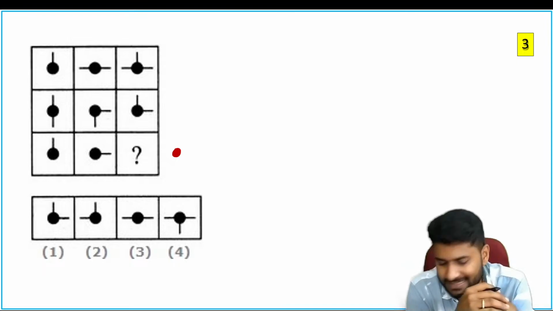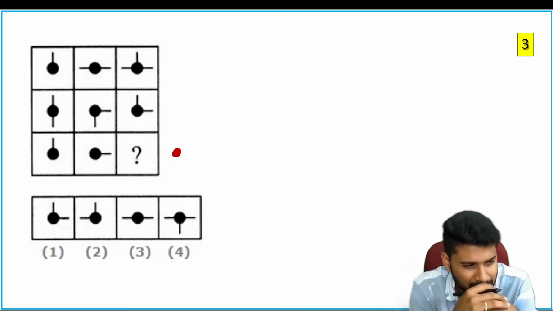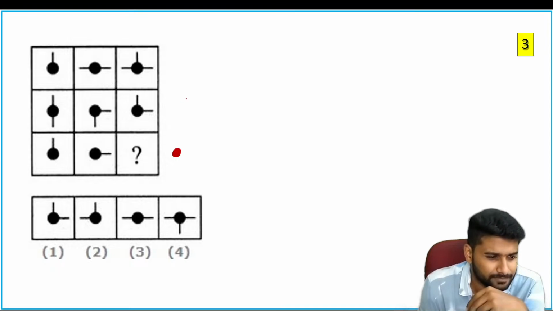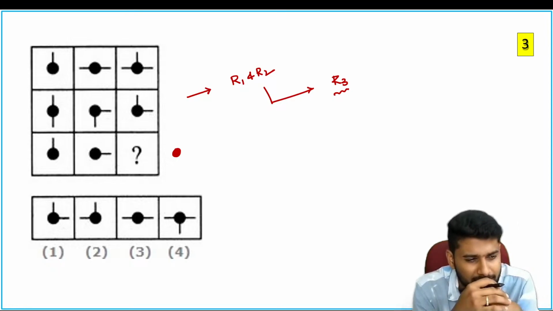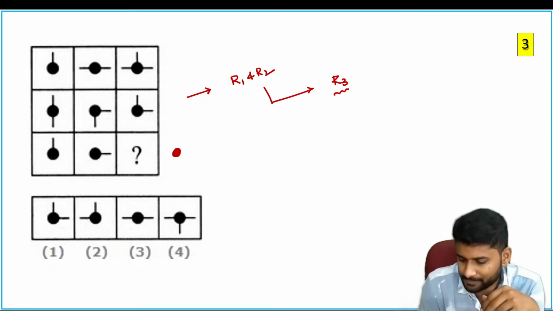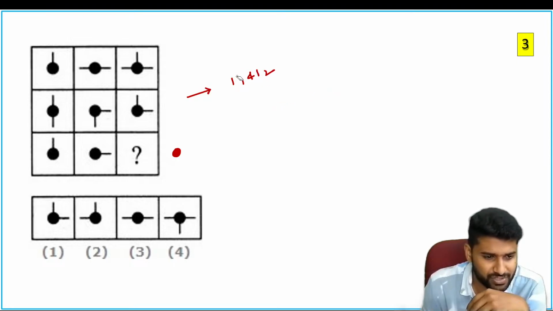What about the respective lines? Which lines do we have to consider? Now if you observe row number 1 and row number 2, based on the observation you will get row number 3. So what is the answer for this question?